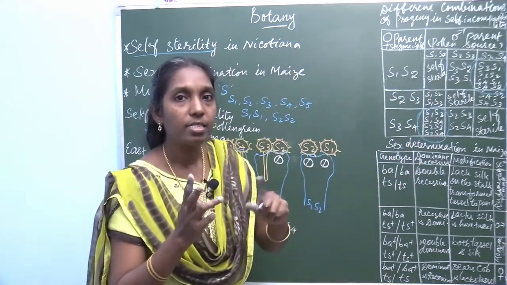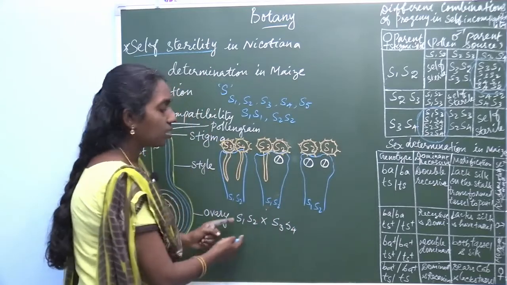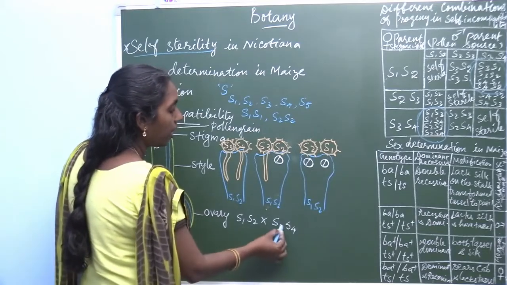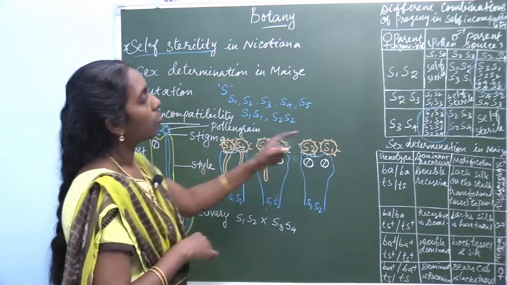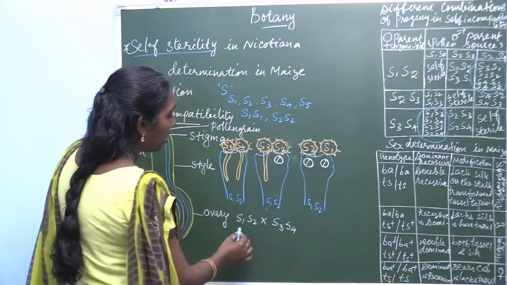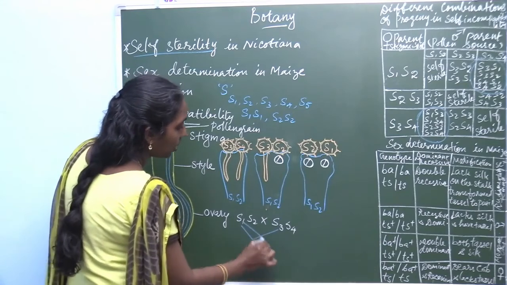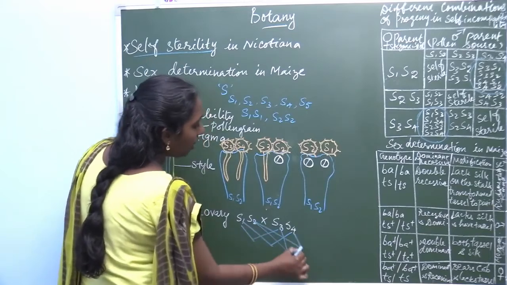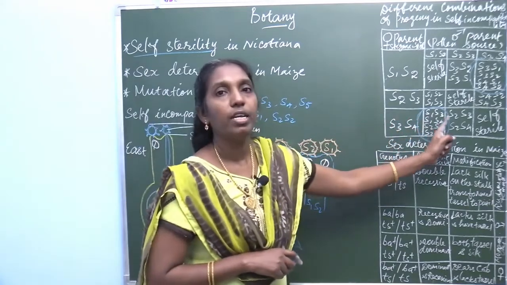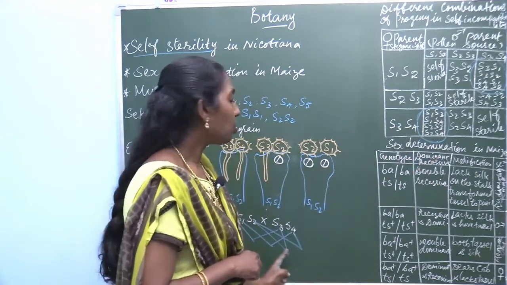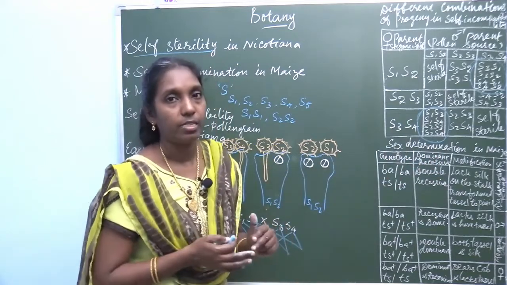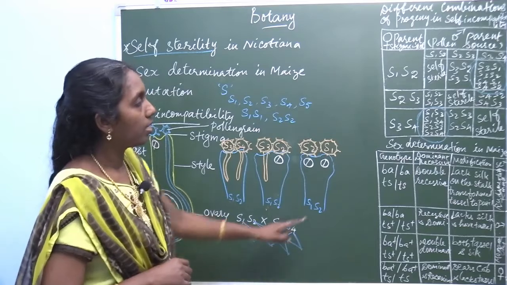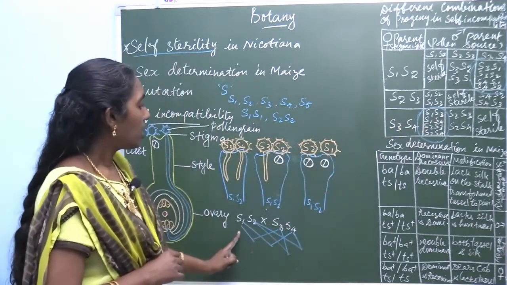So, in both the cases it is a cross between heterozygous conditions, S1, S2 and S3, S4. What are the combinations possible? S1, S3, S1, S4, S2, S3, S2, S4. The same is given in the form of tablet column. The different combinations, what are the different forms? Hope that you understand very clearly. The S1, S3, S1, S4.